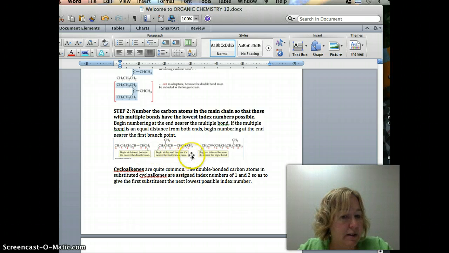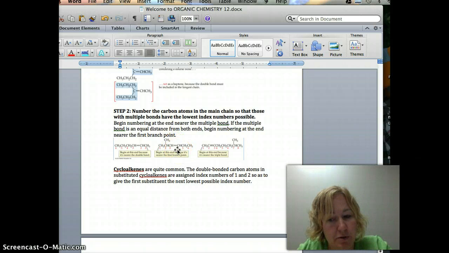The same thing here, 1, 2, 3. The reason we're doing this is because it goes 1, 2, 3 the other way, so both the little methyl group here and the double bond have the lowest numbers possible.